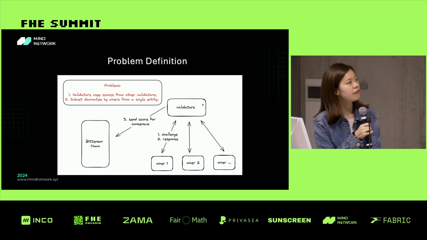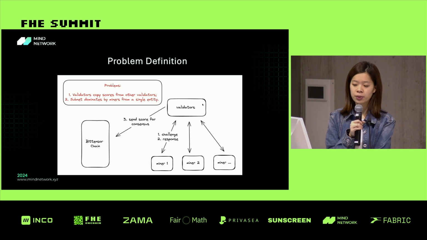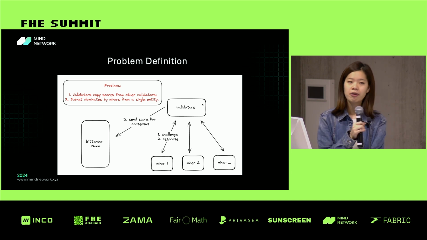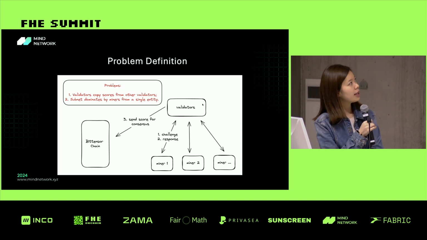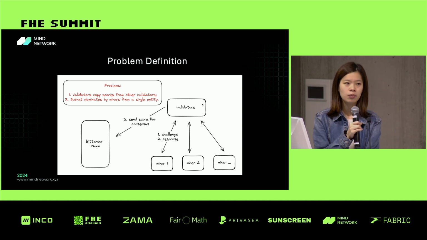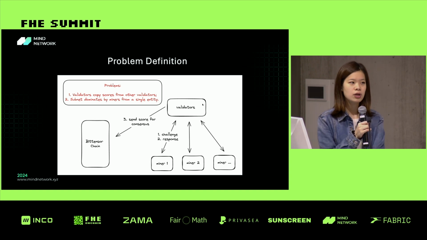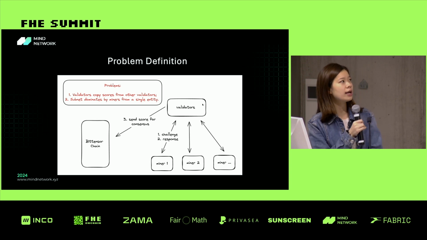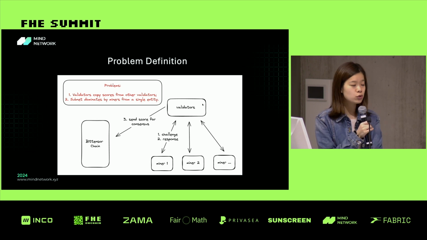However, there are two key problems here. First of all, everything is public, so validators can copy scores from other validators. That is free riding, and there's no privacy protection in this case. The second is that a subnet might be dominated by miners from a single entity. These are two totally different problems. The first is how we can provide a more secure and privacy-preserving way. The second is how we can make the staking or validator community more decentralized. We are trying to solve the first question.